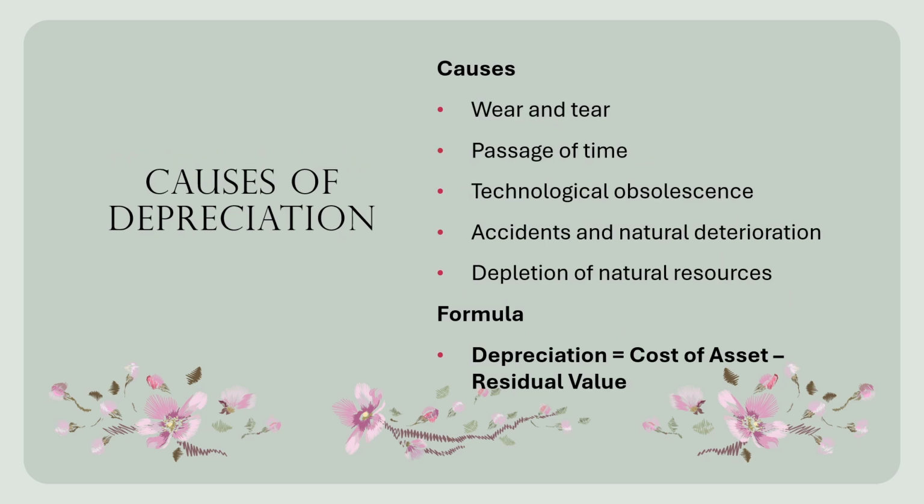Causes of depreciation. The first one is wear and tear, from continuous use of the machinery. Passage of time: even if the asset is not used, its value may decrease because of aging. Technological obsolescence: new technology may replace the old machinery, reducing its usefulness and market value. Accident and natural deterioration: fire, flood, corrosion, and other natural causes can reduce the value of the asset.